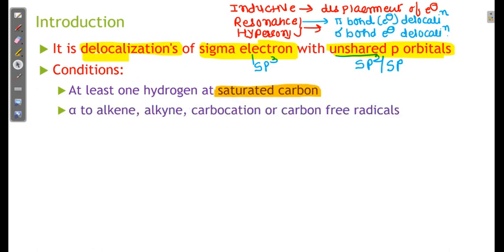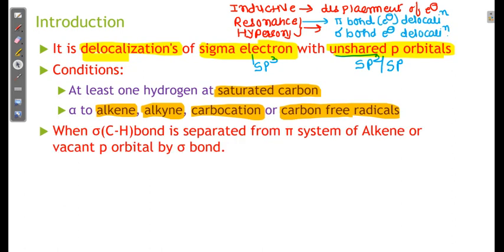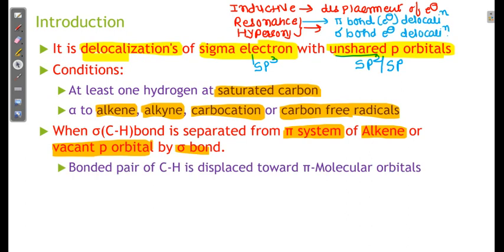Alpha to the alkene is sp2, alkyne is sp, carbocation is sp2, carbon free radical is also sp2. Carbocation and carbon free radical I will show you in the next video. When the sigma CH bond is separated from the pi system, that is the sp or sp2 of an alkene or a vacant p orbital, by a sigma bond, then the bonded pair of the CH bond is displaced toward the pi molecular orbital.